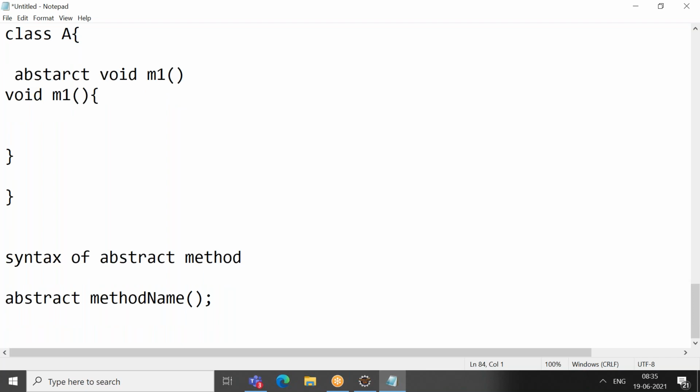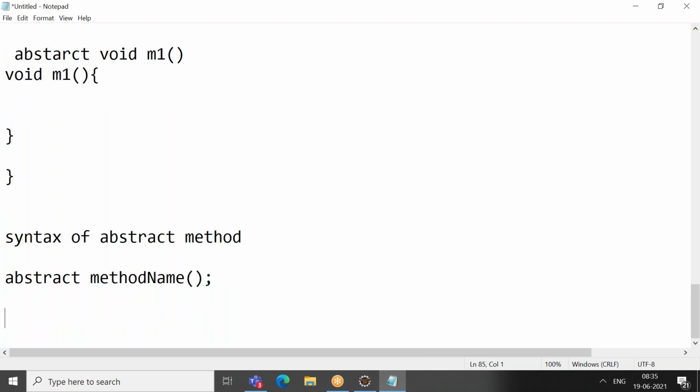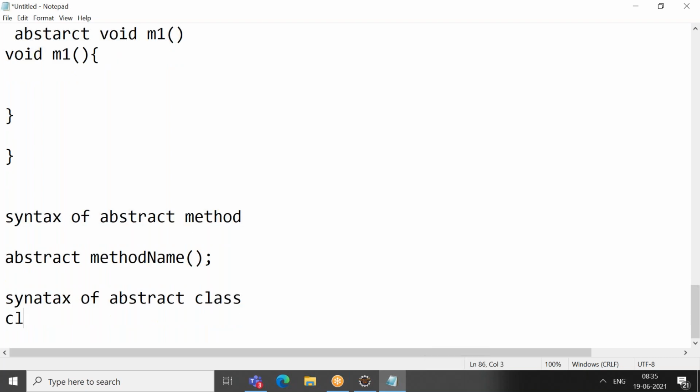How do you write an abstract class? The syntax is the abstract keyword and a class name. That's it.